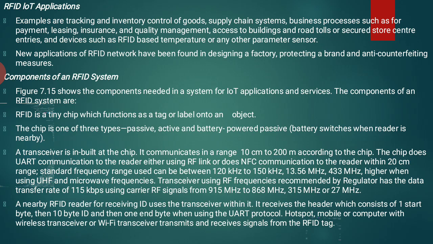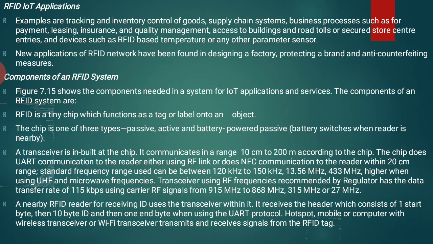Here figure 7.15 shows the components needed in a system for IoT applications and services. We will see it in the next slide. The components of RFID systems are: RFID is a tiny chip which functions as a tag or label onto an object. So it is placed on the object.